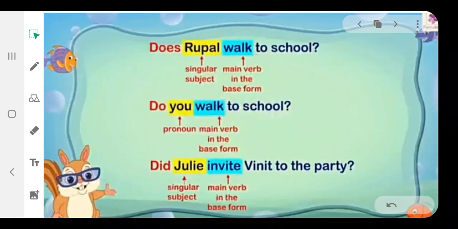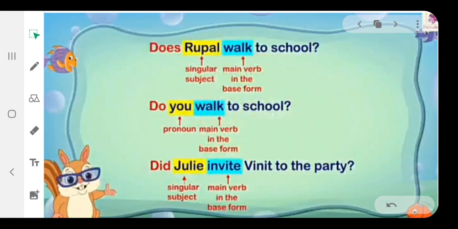In the first sentence, does Rupal walk to school? Rupal, singular subject; walk, main verb in the base form. Second sentence, do you walk to school? You, pronoun; walk, main verb in the base form. In the third sentence, did Julie invite Vinny to the party? Julie, singular subject; invite, main verb in the base form. Please note that when a question is framed with the helping verb to do, the main verb is always in the base form.